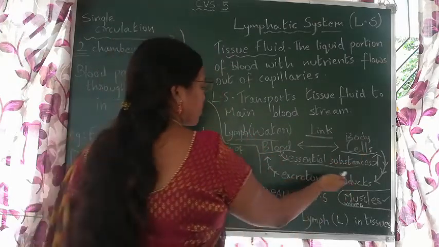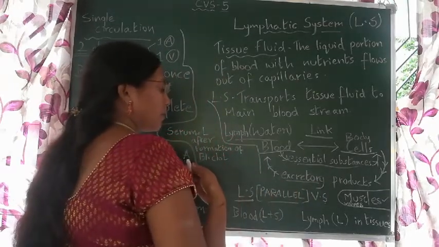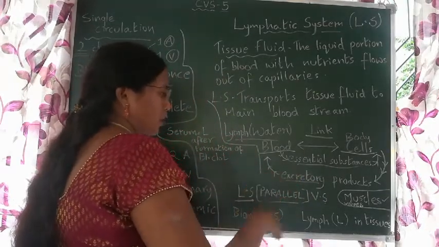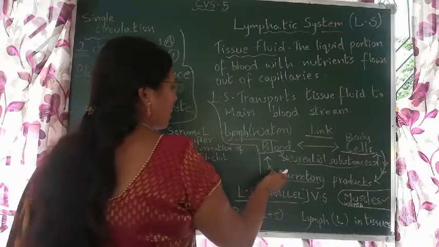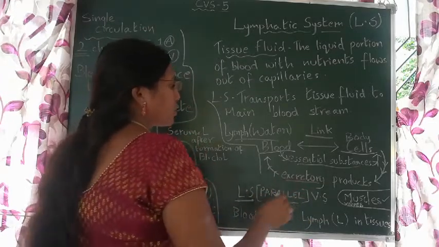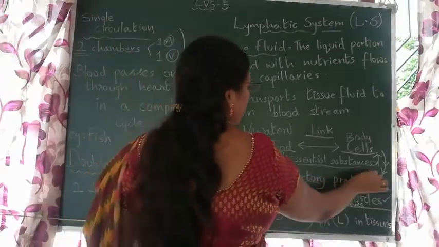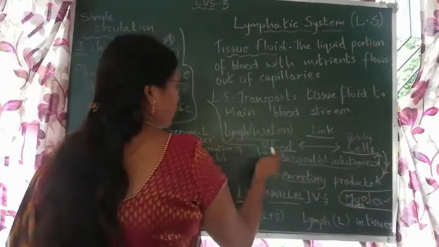Whereas excretory products, what is excretory? The things which need to be voided out, removed from the body. They should come out of the body because they are harmful for our body. So such excretory products are transported from our body cells to the lymph.